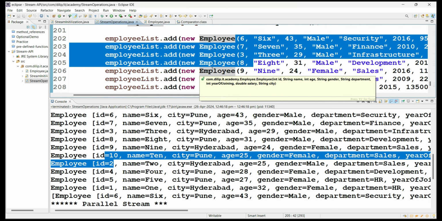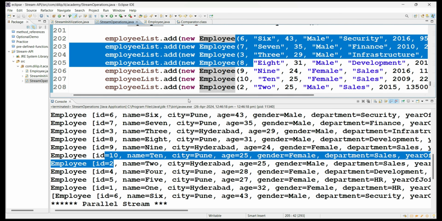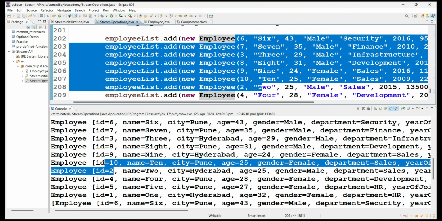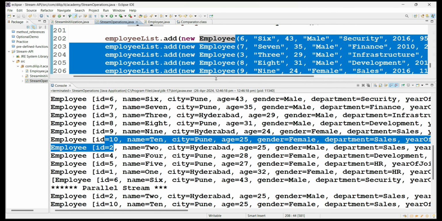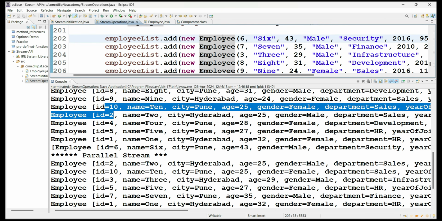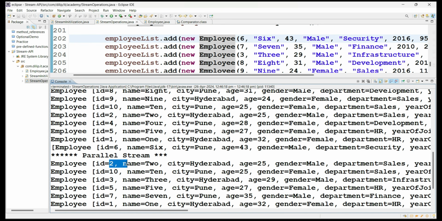When you create a stream instance from the list, the stream also maintains the same order as the list. But when it comes to parallel stream, see, there is no guarantee of the order, which is what I told you. It is processor 2, then 10, so there is no guarantee which order you are going to get. And then 3 and then 5. So 2, 10, 3, 5, right?